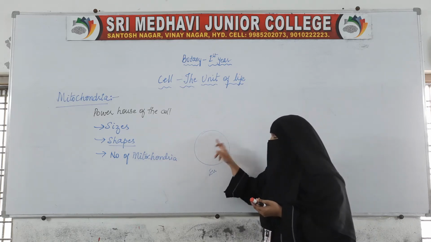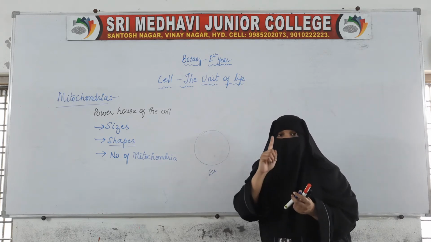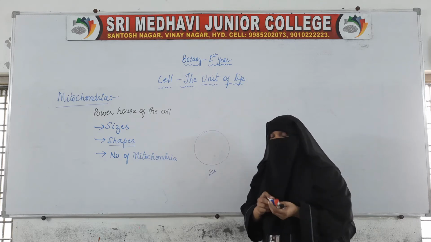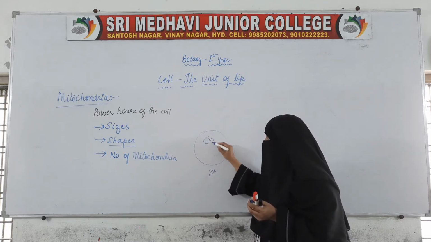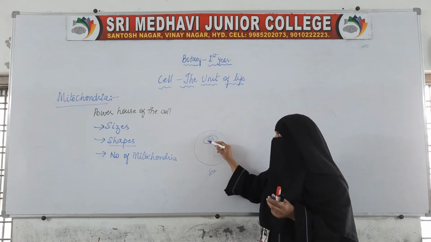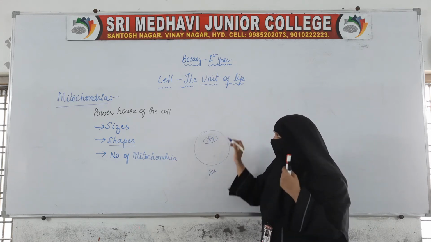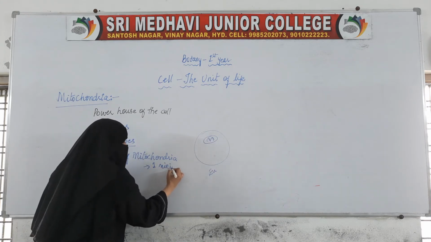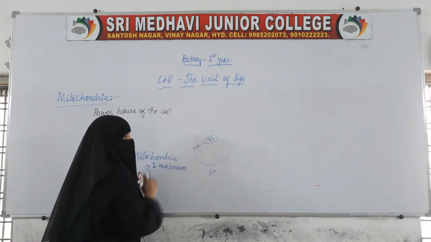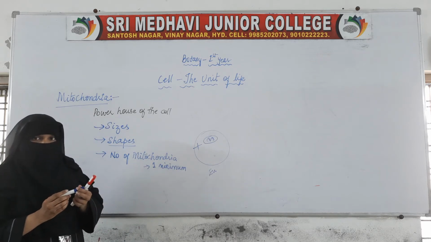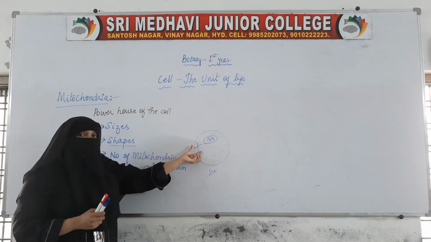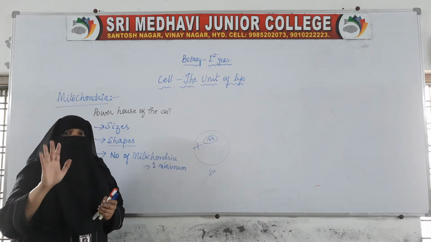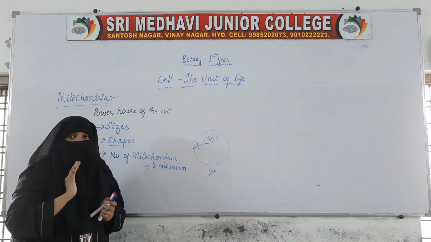Each cell will have a minimum of 1 mitochondria. If it is a eukaryotic cell, at least 1 mitochondria should be present. So the minimum is 1, and the maximum is different for different types of cells.